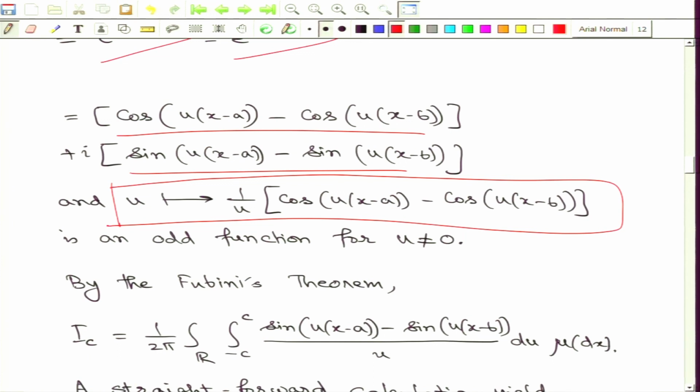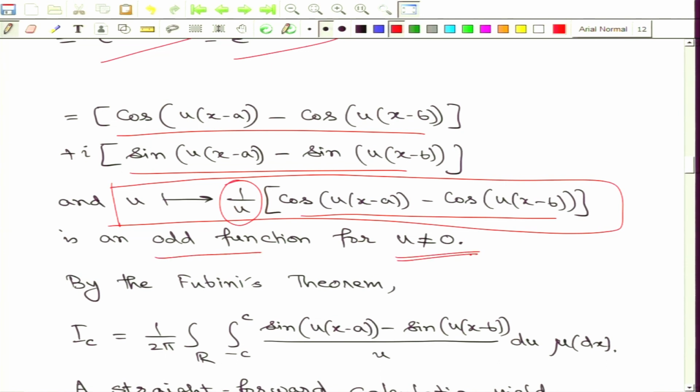So, in particular if I look at the real part, which consists of this expression where I am looking at this difference of the cosines and divided by u. Here the cosines are even functions, but whenever I am dividing by u, this whole expression turns out to be an odd function whenever u is taken to be non-zero.